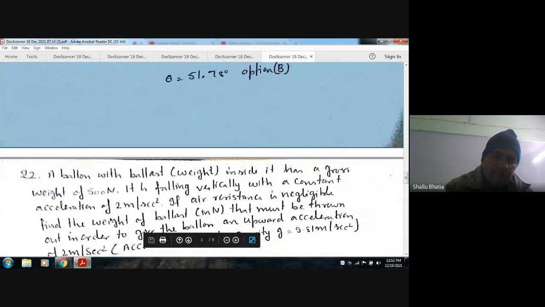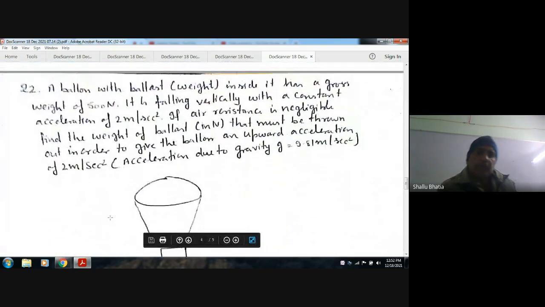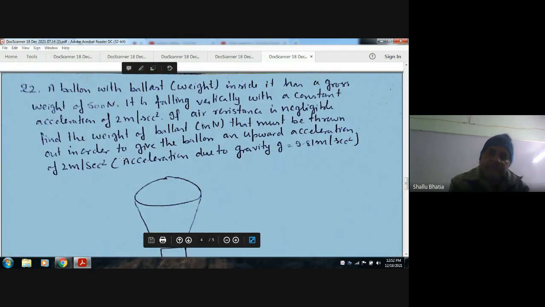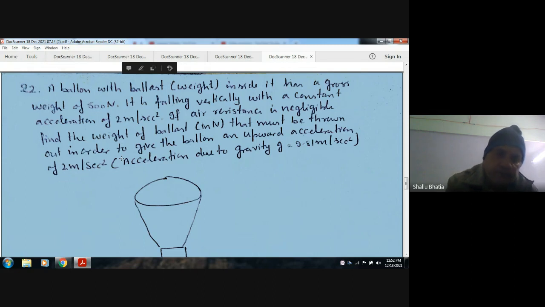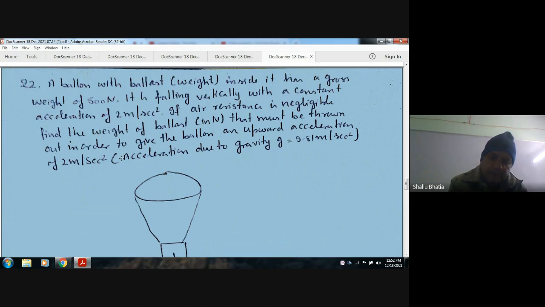Next, a balloon with ballast jacket weight inside it has a gross weight of 500 Newton. It is falling vertically with a constant acceleration of 2 meter per second square. If air resistance is negligible, find the weight of ballast in Newton that must be thrown out in order to give the balloon an upward acceleration of 2 meter per second square. Acceleration due to gravity g is equal to 9.81 meter per second square.